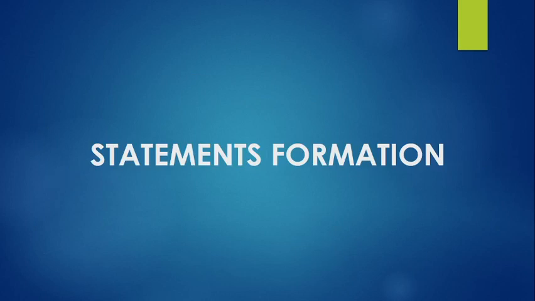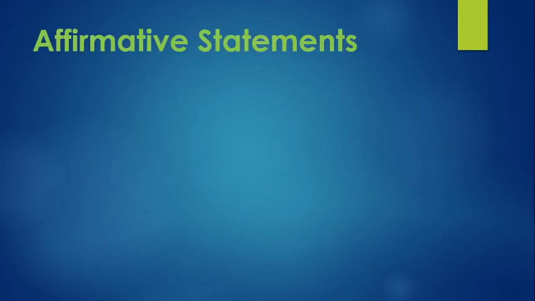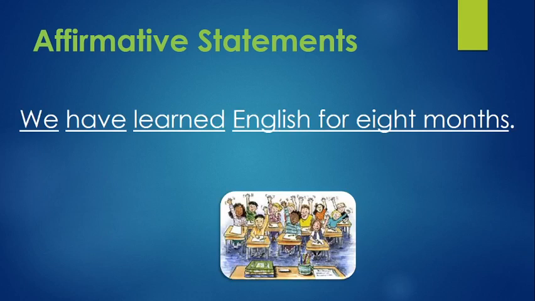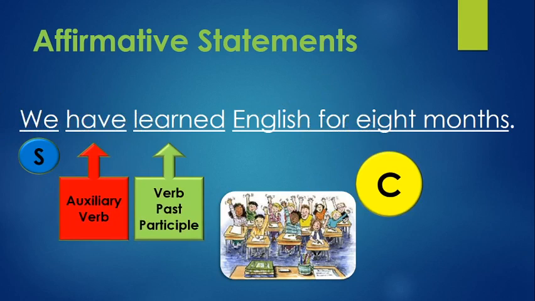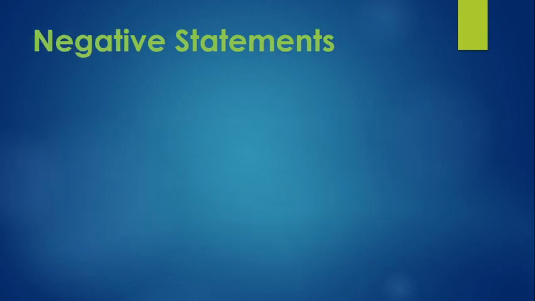Let's see the statements formation. Affirmative statement: We have learned English for 8 months. We have the subject, we, the auxiliary verb, have, learned, the verb in past participle, and the complement, English for 8 months.